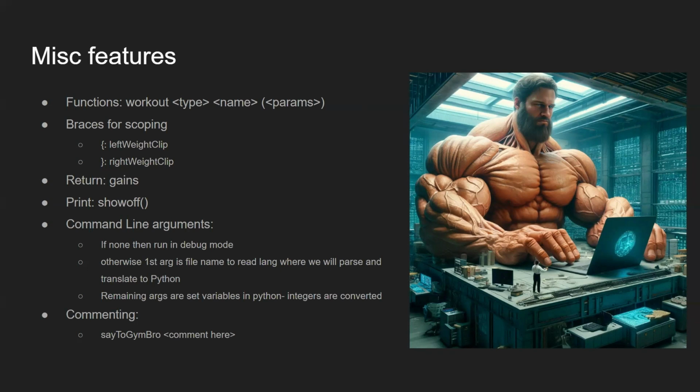Now for return, we're going to say gains, because for gains, you're trying to give out additional data, as in Python, you'd give out additional data, whereas with gains, you're trying to gain on muscle. And now for print, we could say show off right here, because we're trying to show off to the console. We're going to show off all of our gains, so to speak.